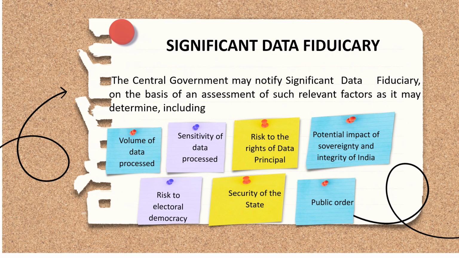Public order factor. Suppose there is a car riding platform where you book cars for taking you to a particular destination. If the data was to be misused or leaked, then malicious users can track what? They can track your location and your movements, which can lead to potential safety concerns or civil unrest.